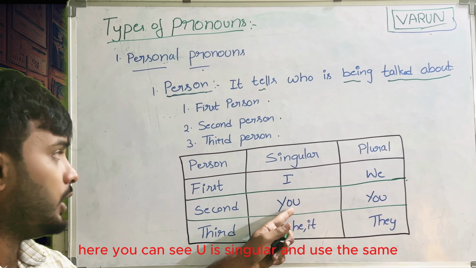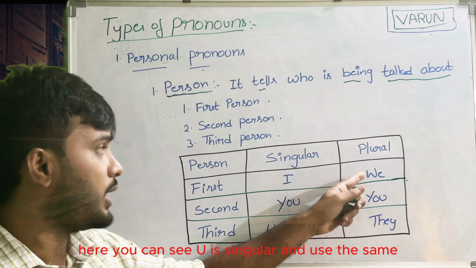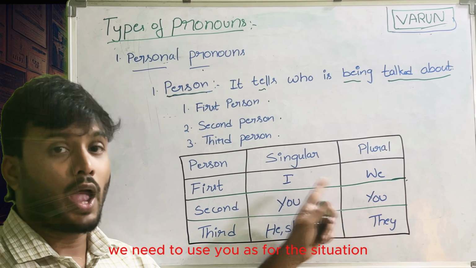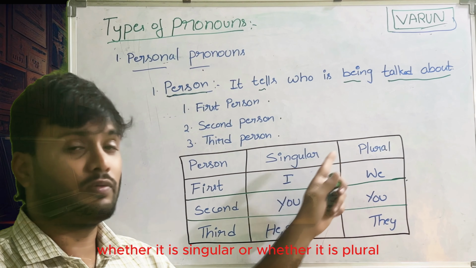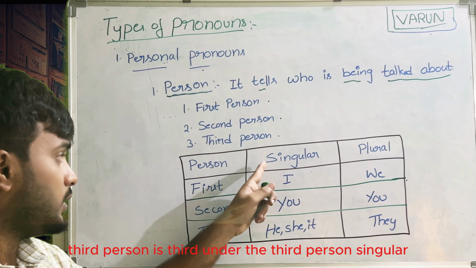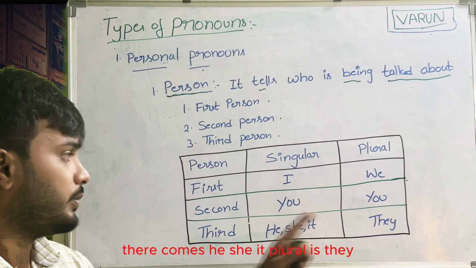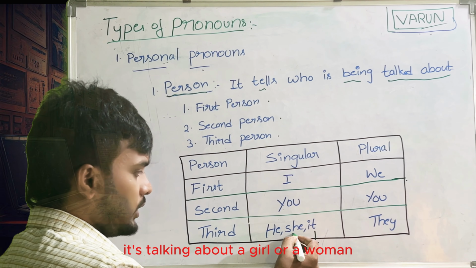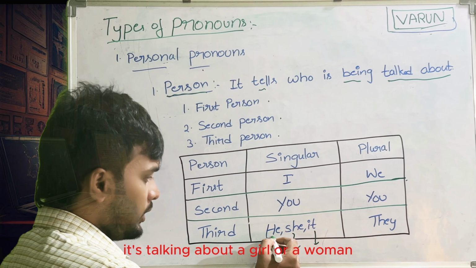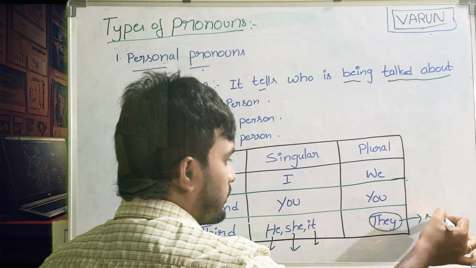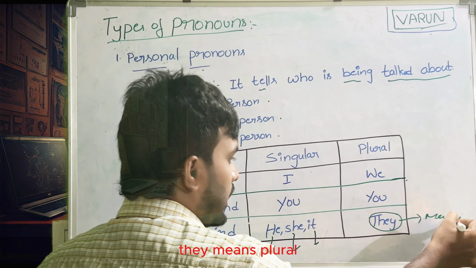Second person, here you can see you is singular and we use the same you in plural. As per the sentence and the situation, we need to use you, whether it is singular or plural. The third person, singular, has he, she, it. Plural is they. It is talking about a thing, a girl or a man or boy, so it is talking about many. They means plural.